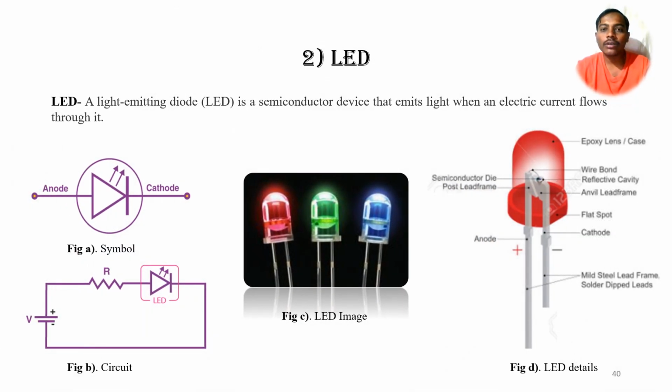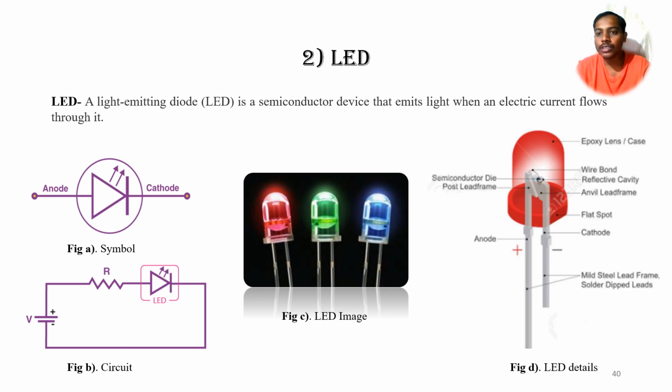The first application of optoelectronic devices is the LED. LED is a light emitting diode. It is a semiconductor device that emits light when an electric current flows through it. Here we can see the symbol, circuit, LED image and the detailed structure of the LED. In the detailed structure in figure D, we can see the epoxy layers.